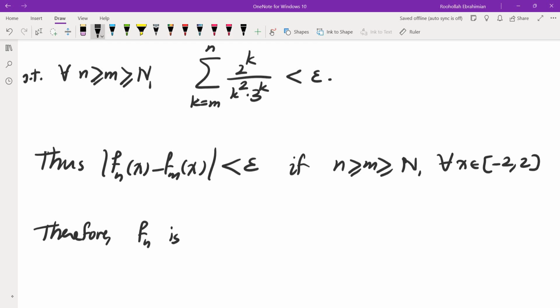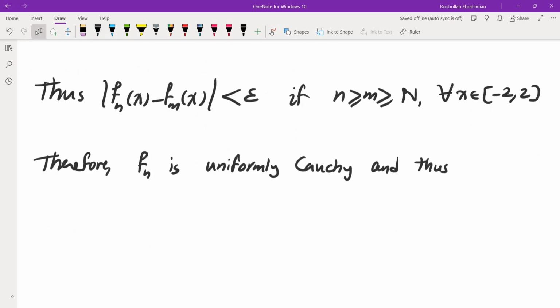Therefore, fn is uniformly Cauchy, and since it is uniformly Cauchy, it converges uniformly.